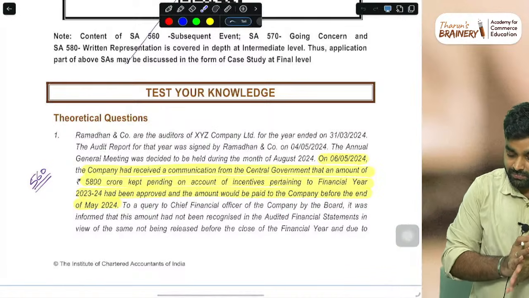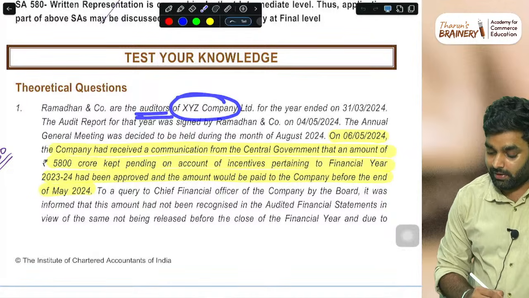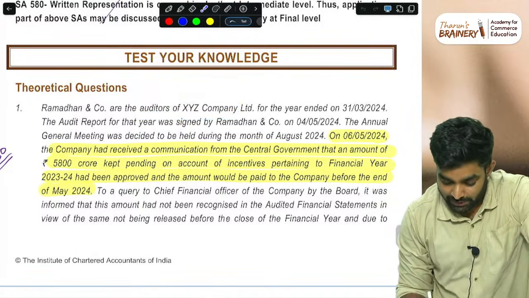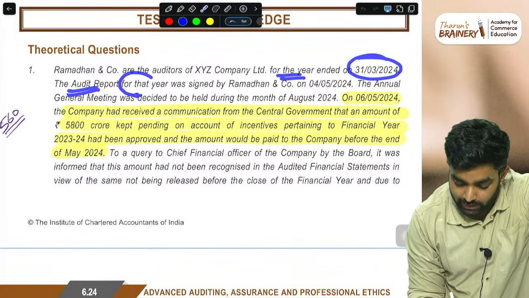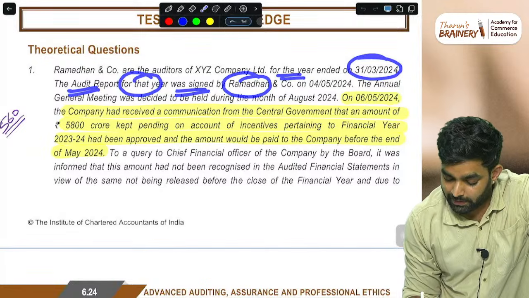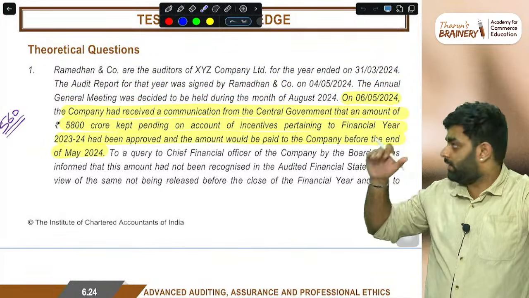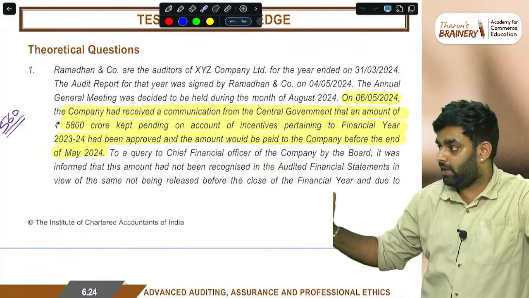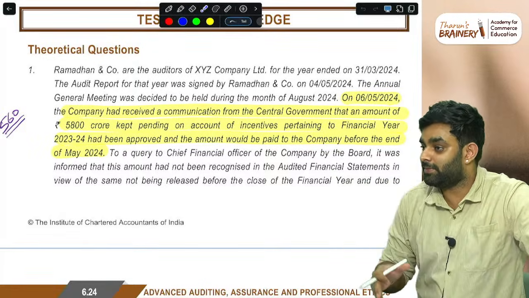560. Ramadan and Company are the auditors of XYZ Limited for the year ended 31st March. The audit report for that year was signed by Ramadan and Company. When I'm reading this question, you can either read it yourself or listen to it and try to interpret what the answer will be, because directly reading the question and going to the answer, there is no point in this batch we are putting.